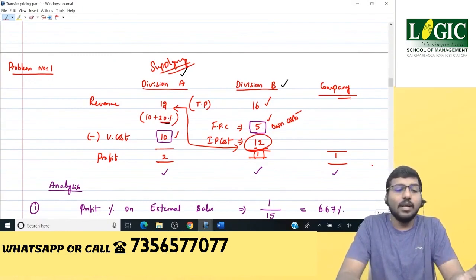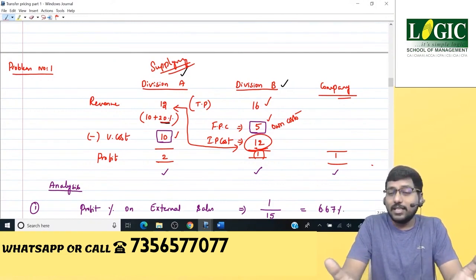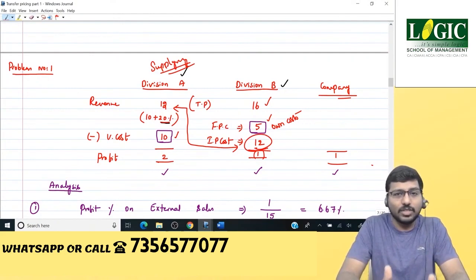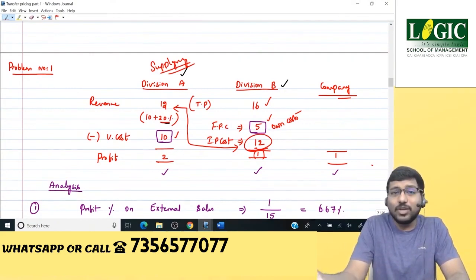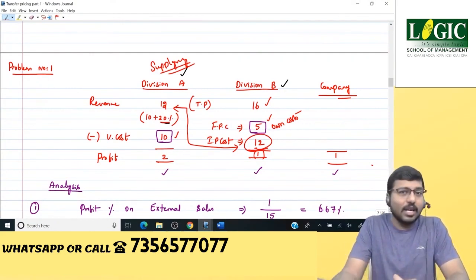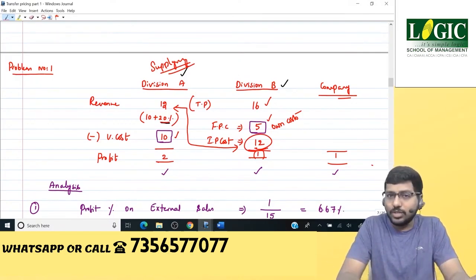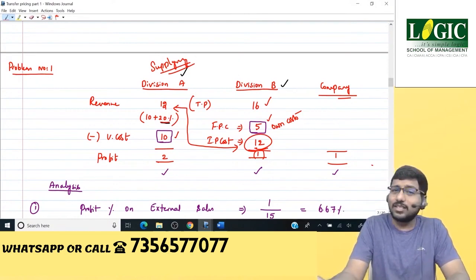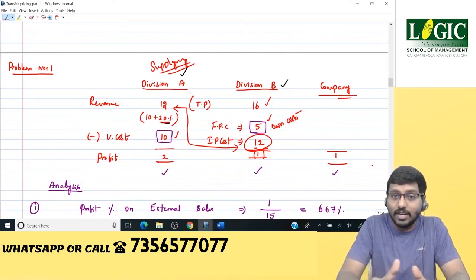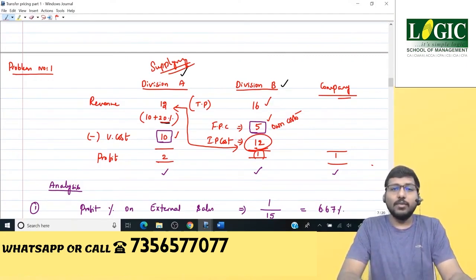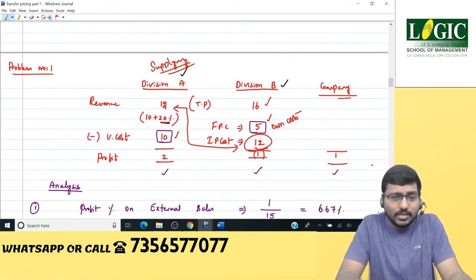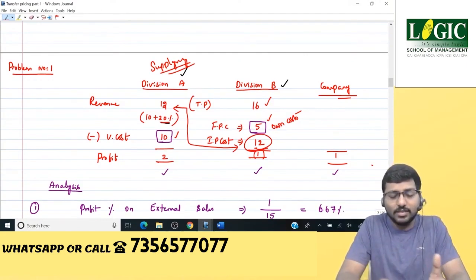Both are possible. Let's go in a positive way: say 20% is right. You say that the internal markup of 20% is correct. Then you better revise your external markup, convert that from 6.67% to 20% by increasing the external selling price. That's one choice. The second choice is, in case you say that the external markup of 6.67%, which you are charging from external customers, is fair enough, then you better revise the internal markup, reduce it all the way from 20% to 6.67%. That was the first point of analysis.